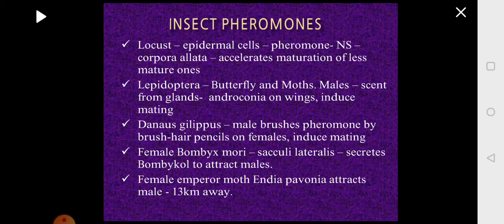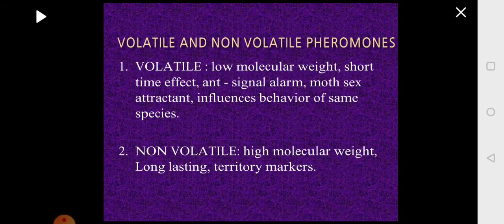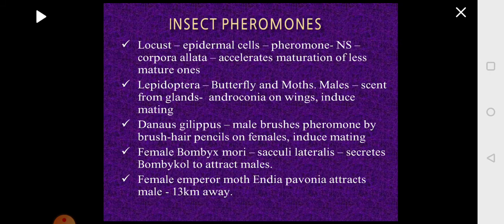Then we have Danaus gilippus. Here the male secretes the pheromone. It brushes the pheromone onto the body of the female with a small brush-like structure called the hair pencil. So with the help of the hair pencil, it brushes the pheromone on the female and brings about mating. In Bombyx mori, the silk moth, the female produces a pheromone from the sacculi laterales.